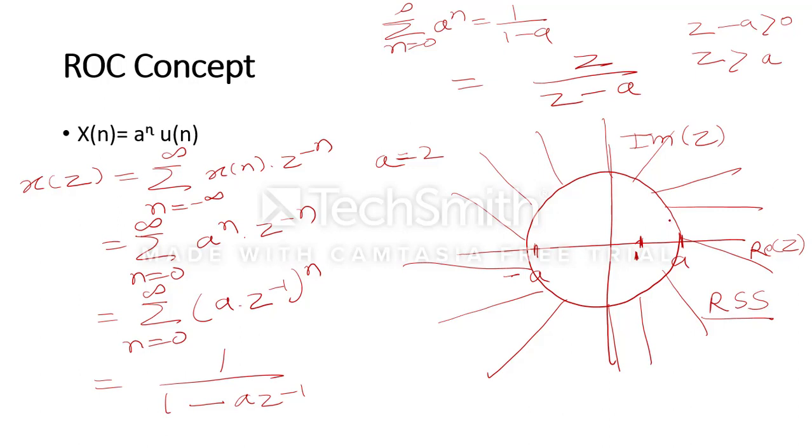We can see that this ROC is not including the unit circle, so in this case we can say that this system is unstable because the unit circle is not included. But when it comes to causality, the condition is that the ROC should be outside the circle, and in this case the ROC is outside the circle. So this system is not stable, but causal.